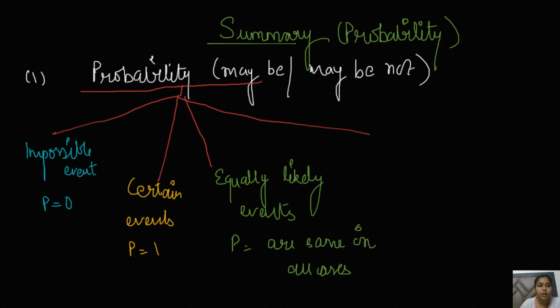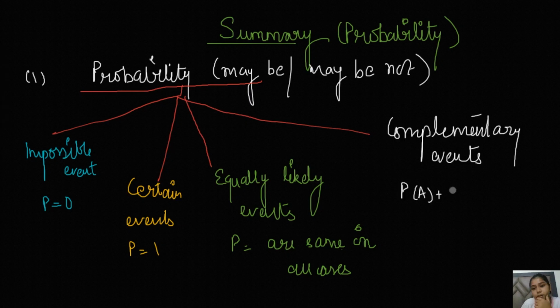And the last one we are left with is complementary events, that is PA plus P not A, we can say P dash A, is equal to 1. So P dash A will be equal to 1 minus PA. That is what we call the complementary events.